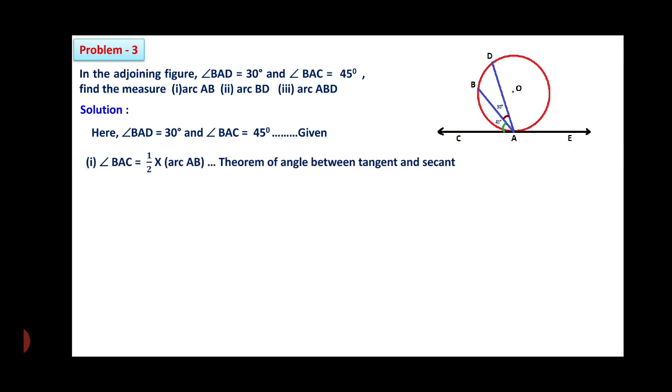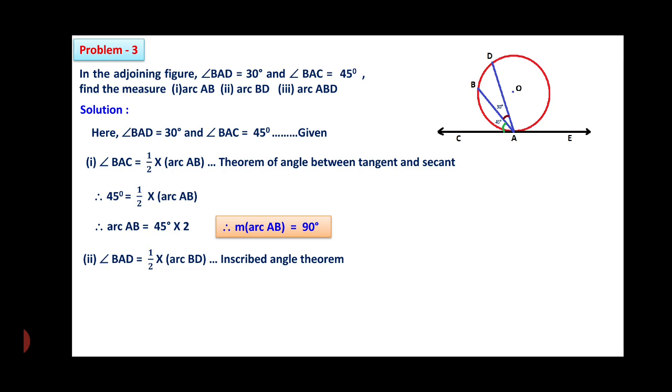Now first, angle BAC is half into arc AB, by the theorem of angle between tangent and secant. Therefore, angle BAC, given 45, is equal to half into arc AB. Therefore, arc AB is equal to 45 into 2. Therefore, the measurement of arc AB is equal to 90.